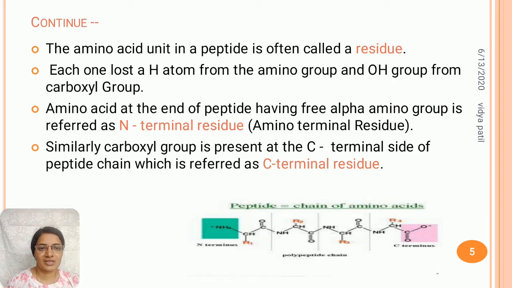The amino acid unit in a peptide chain is called a residue or moiety.